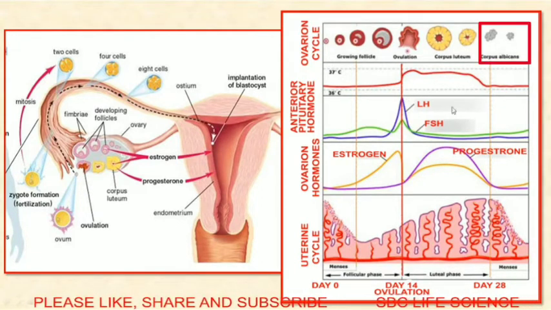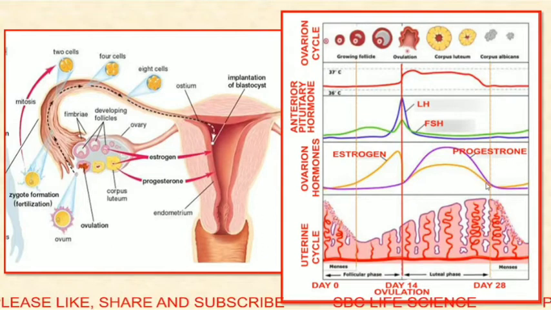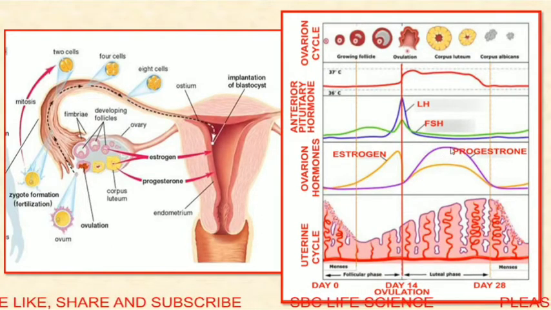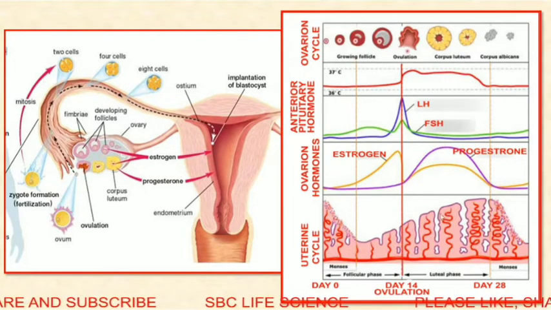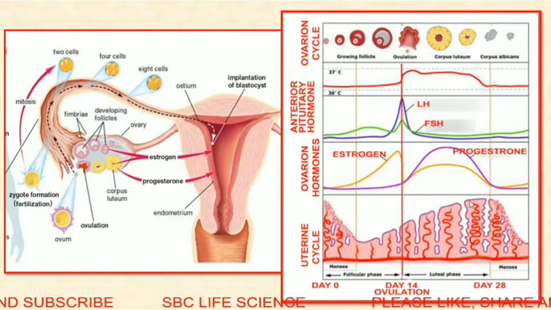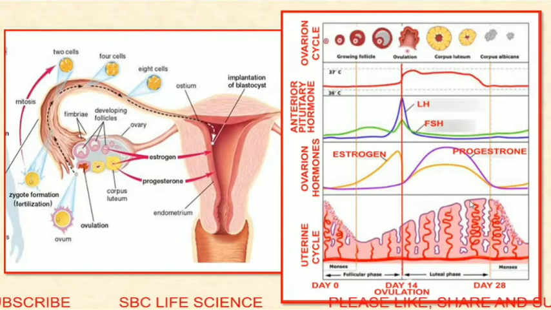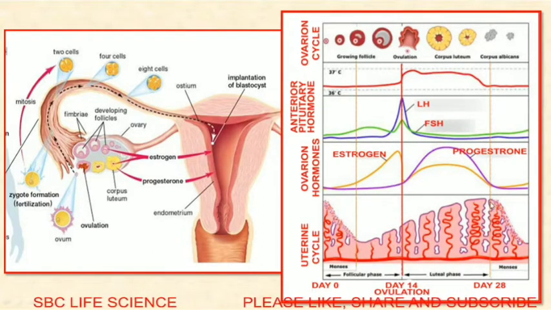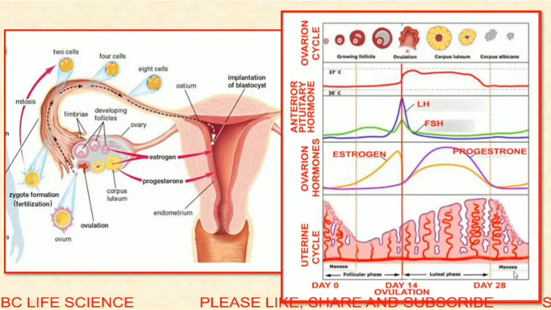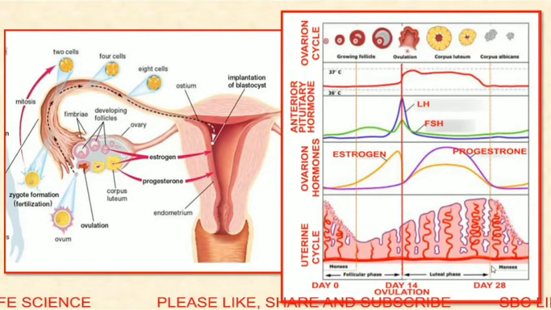When corpus luteum degenerates, there is a decreased level of progesterone. Here, the level of progesterone is decreasing. This progesterone was responsible for maintenance and it prevents the breakdown of the endometrial wall. So due to the decrease in the level of progesterone, the endometrial wall is broken down and the menstruation phase starts.